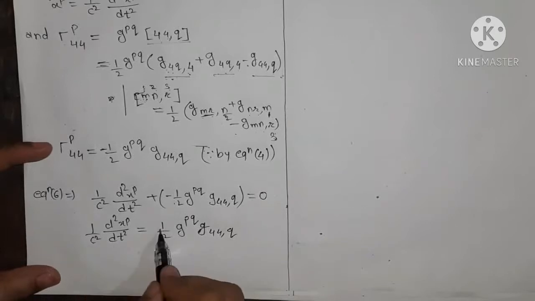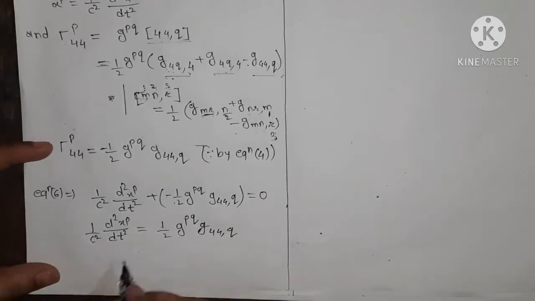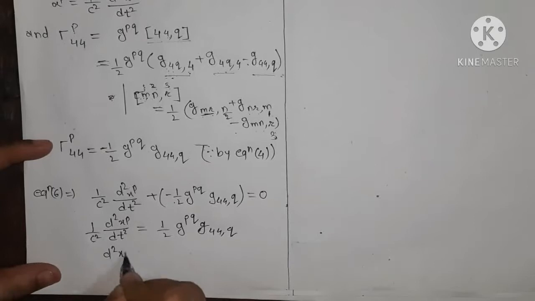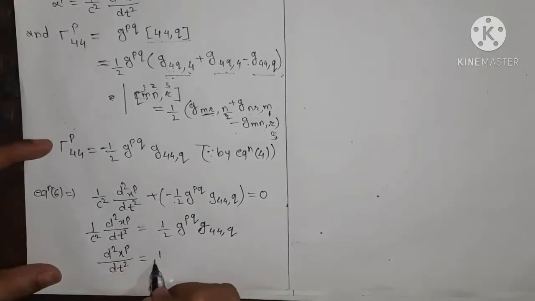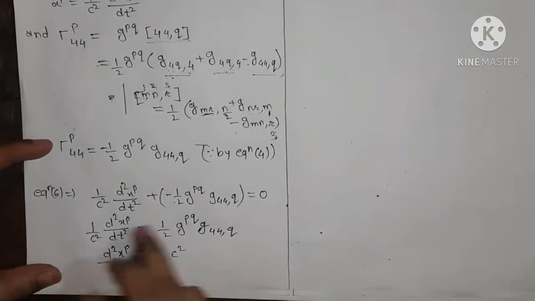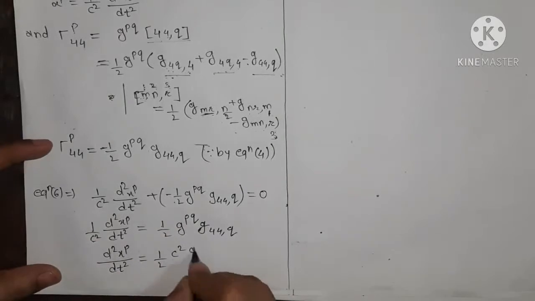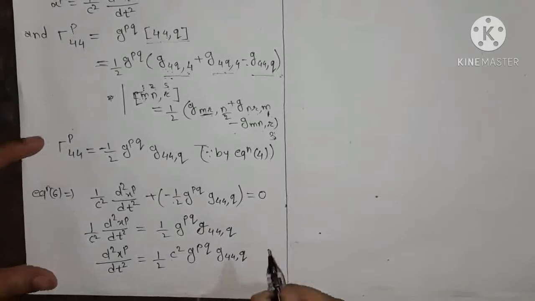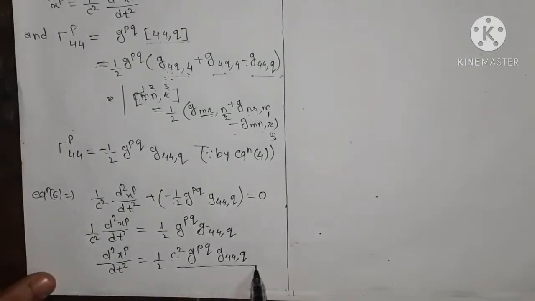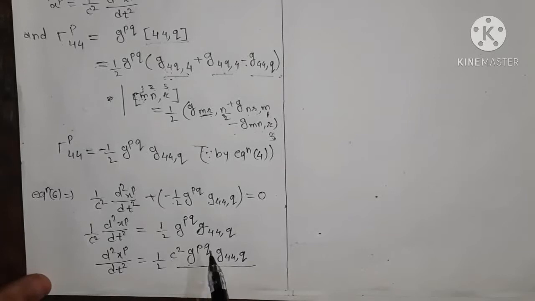Now this c² goes to this side, so we have d²xp/dt² equals 1/(2c²) multiplied by g_pq g_44,q. Now we solve this term, that is g_pq.